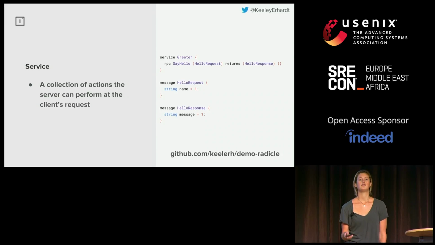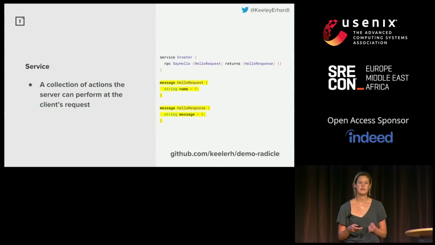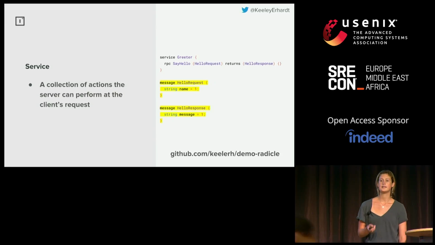So if we want to create a service, the first thing we need to do is define the protocol. What can be said between the client and server, and how? At Improbable, we use Google's protocol buffers, protobuf. This enables us to define our services and then generate client and server code, which our application will actually call. So protobuf enables us to define two things: services and messages. A service is a collection of actions that a server can perform at a client's request. And messages will just be the content of these requests.